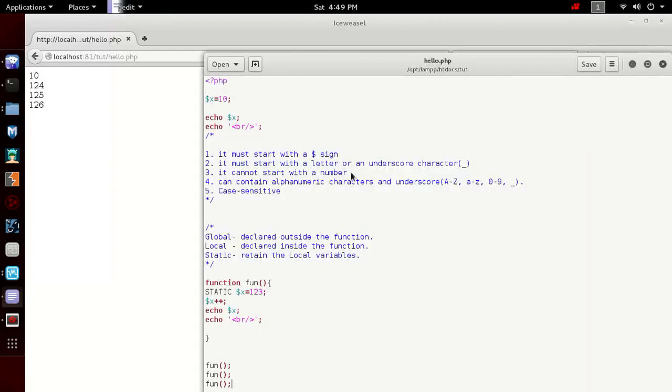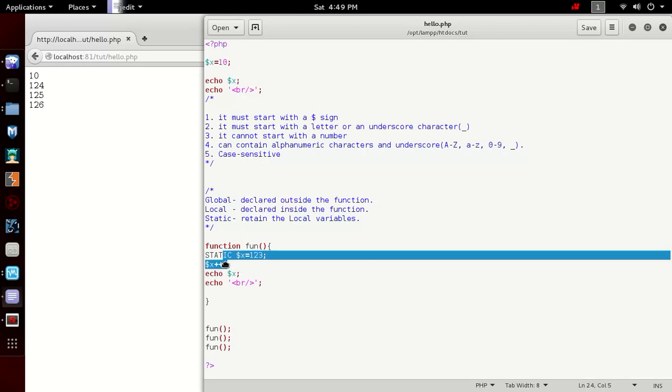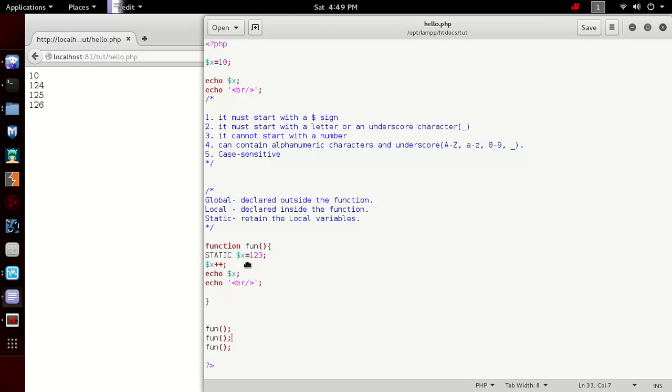So when this function's execution starts, it has the value 123, then it is incremented and becomes 124. So it displays 124, and next time it retains the value, so it is incremented and becomes 125. Then the same procedure follows again and again until the function execution stops.